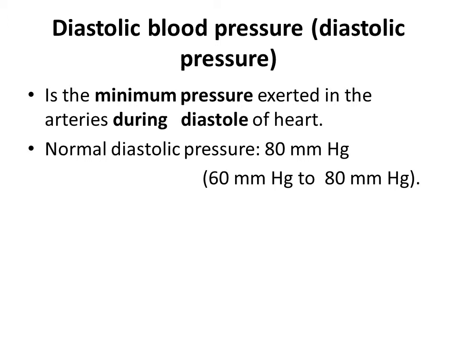Diastolic blood pressure. Diastolic blood pressure is the minimum pressure exerted in the arteries during diastole of heart or during relaxation of heart. Normal average diastolic pressure is 80 mm of Hg. It ranges between 60 mm of Hg to 80 mm of Hg.